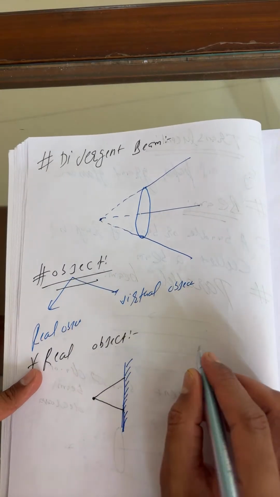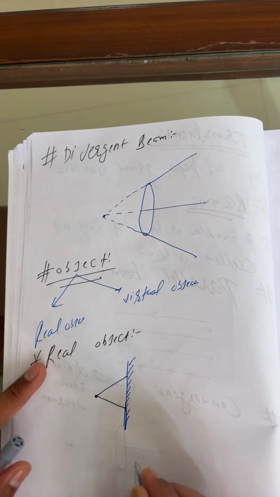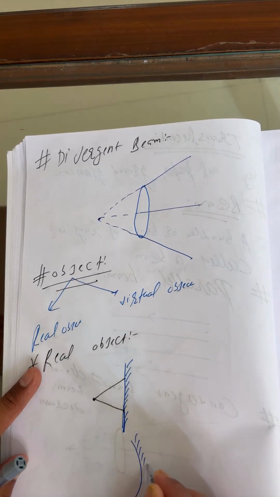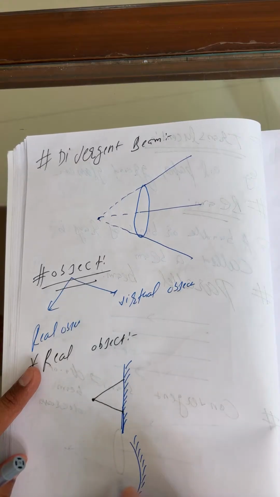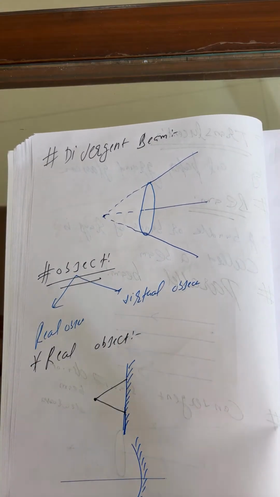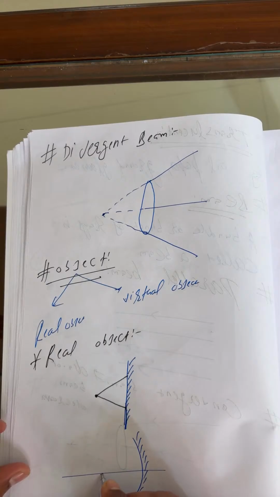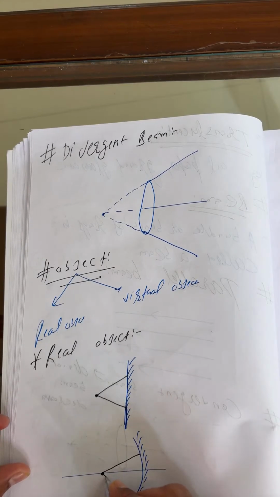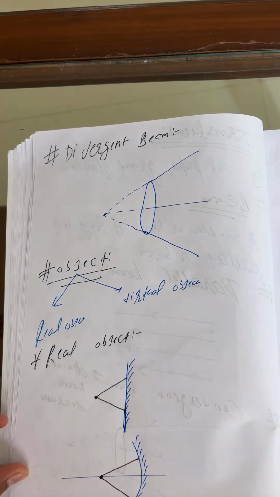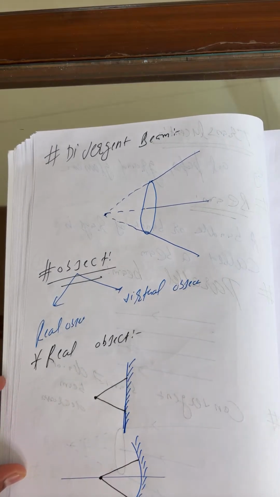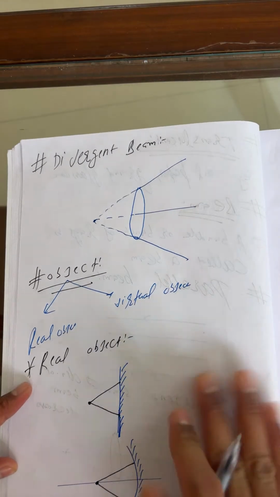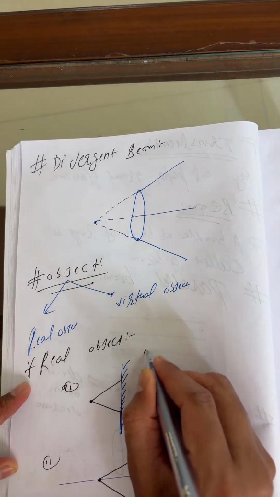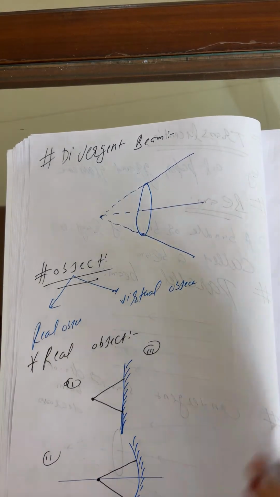You can take an example, I can say for next, concave mirror. This is the concave mirror. Okay, so again you can take there is a source, so source light falls on a mirror. So this is what you can say real object. This is a real object. Okay, first, second, third one here.